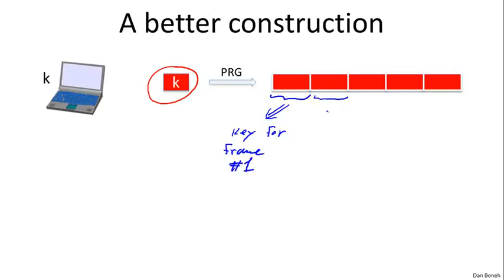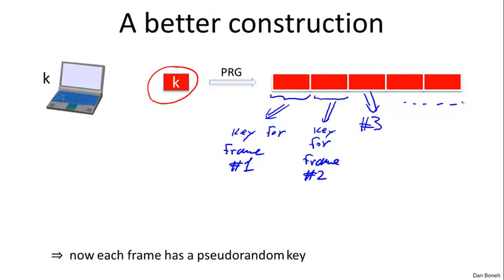And then the second segment would be used as the key for frame number 2, and so on and so forth. The third segment would be used to encrypt frame number 3, and so on and so forth. Okay? So the nice thing about this is now essentially by doing this, each frame has a pseudo-random key. These keys now have no relation to one another.